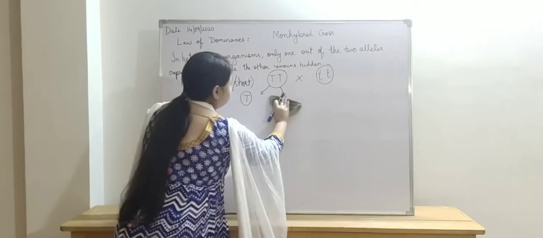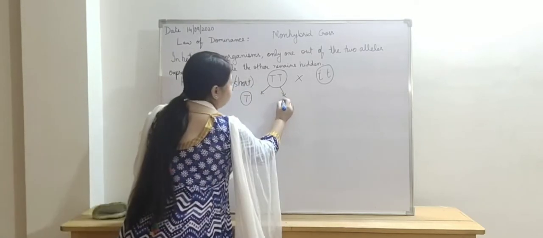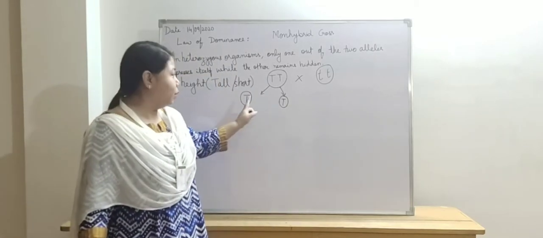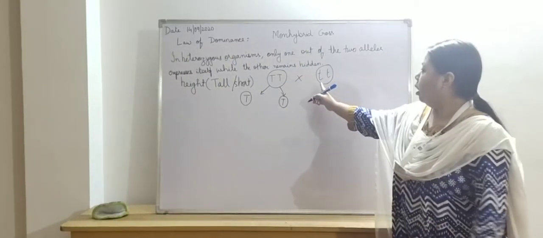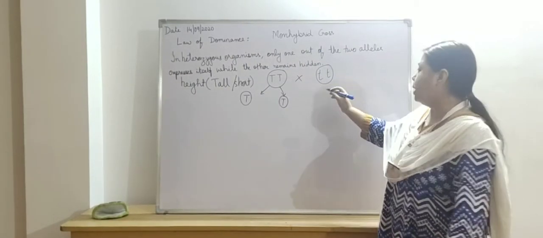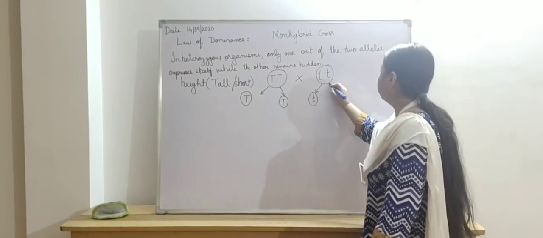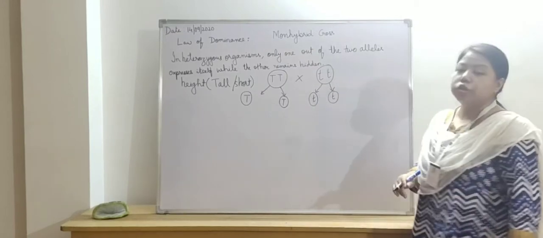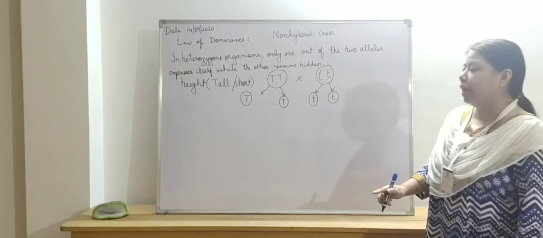Here, as both the alleles are same, both the gametes will have the tallness character. That means tall allele. Then for the pure short plant, both the alleles are short, so both the gametes will have short alleles.